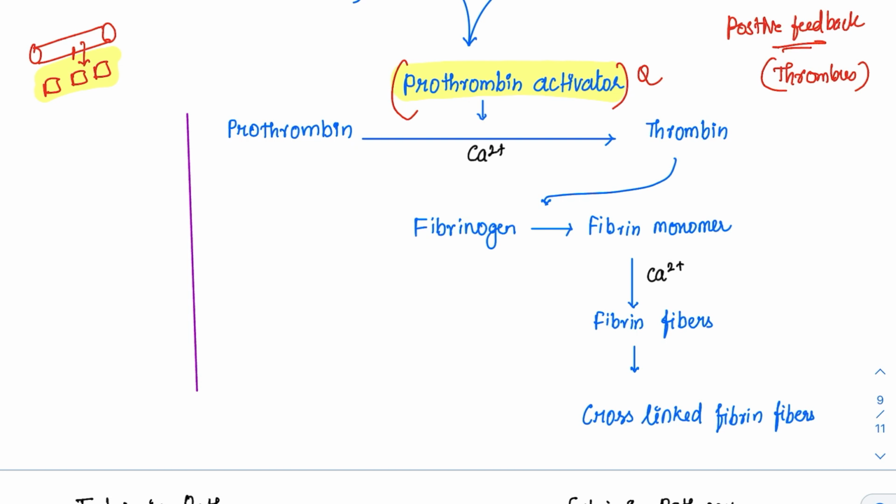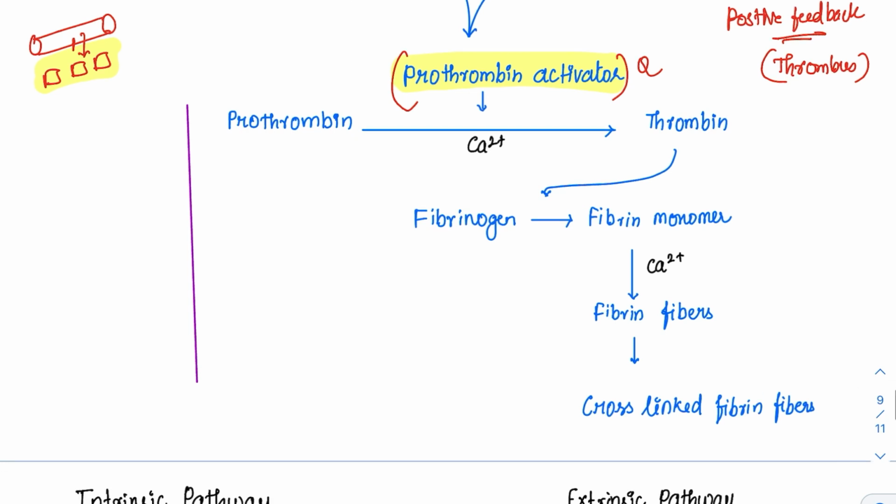Prothrombin will be converted to thrombin in the presence of an important substance, that is calcium. The calcium requirement is very minimal for this activation. So hypocalcemia will not cause any problem to the clotting mechanism, because the quantity required is very minimal. If the hypocalcemia becomes very severe, the patient will die of laryngospasm, but still the clotting mechanism will happen. Why? Because the requirement is very less. So prothrombin is converted to thrombin.